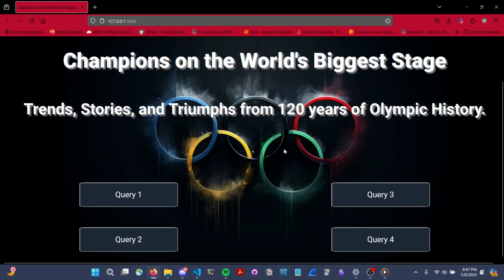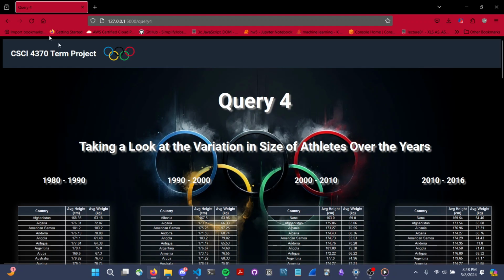Okay, so now let's move on to the query pages. Let's pick query 4 first. So as you can see, we click query 4, and now we are on a different route on the page of query 4.